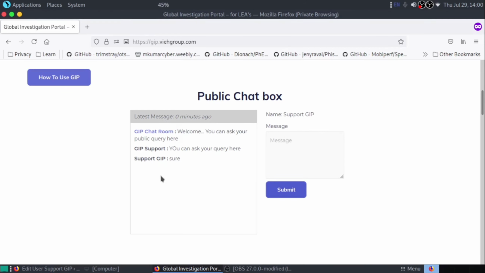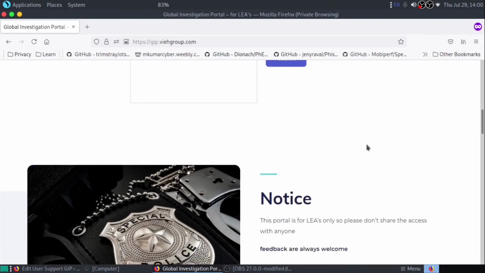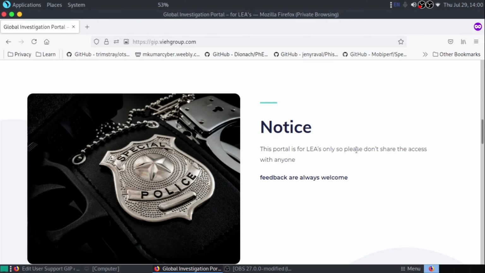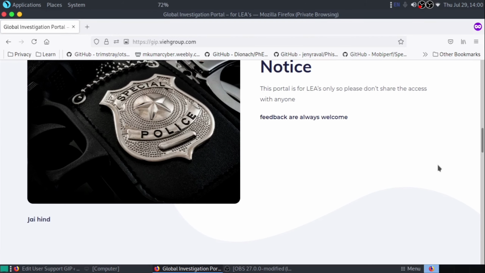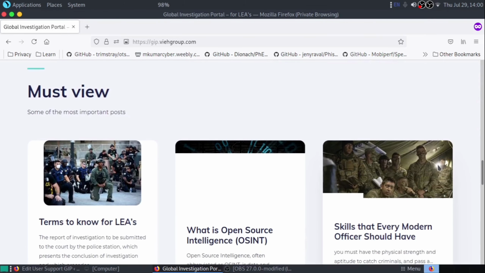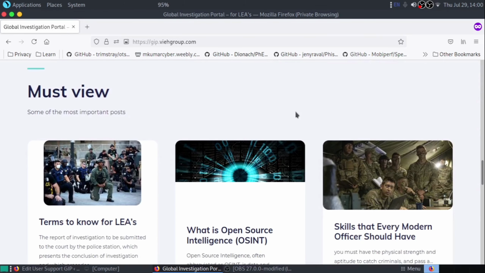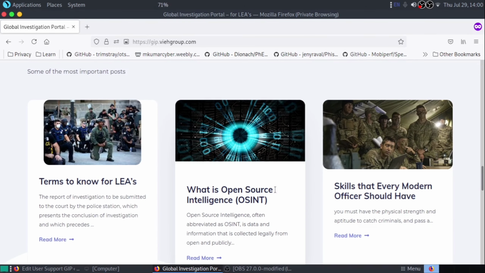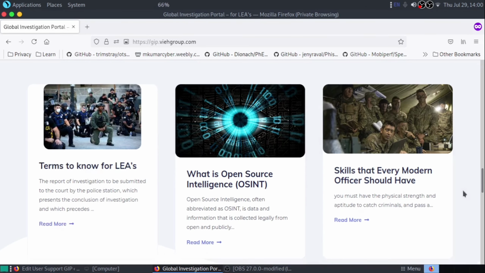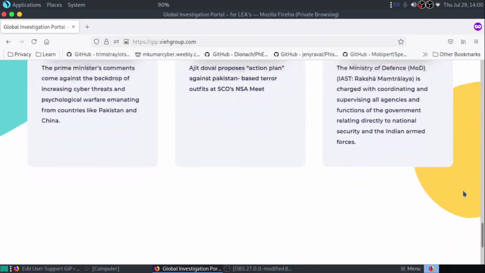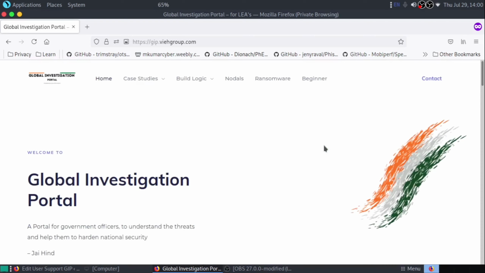Whatever you type will be visible to all the users of this website, all the LEA officers, so try to be active in this area. There is also a small notice: please don't share your credentials with anyone, because we are working to give information to LEAs only. We are trying to integrate more as well. Here are some posts you should visit: terms to know for LEAs, what is open source intelligence, and a skill every modern officer should know. That's the bottom, so this is your first page tour.